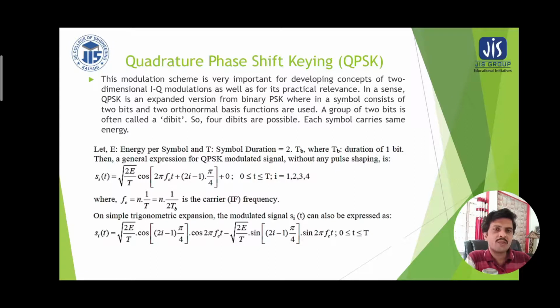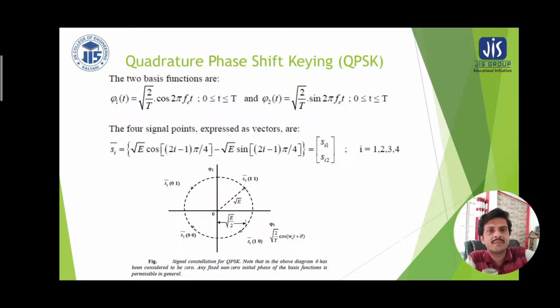This is valid over the symbol duration 0 to T. The two basis functions used for quadrature phase shift keying are phi 1(t), equal to square root of 2 by T cos(2 pi fc t), and phi 2(t), which is square root of 2 by T sin(2 pi fc t).